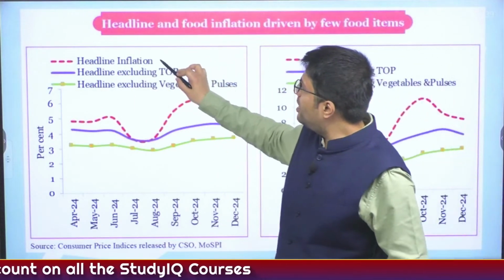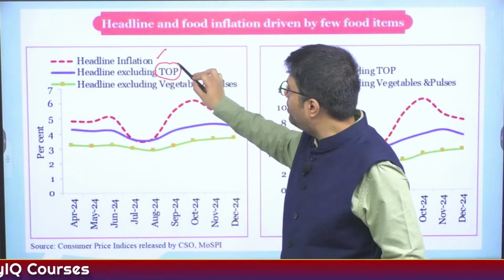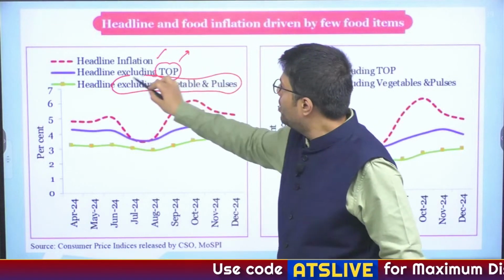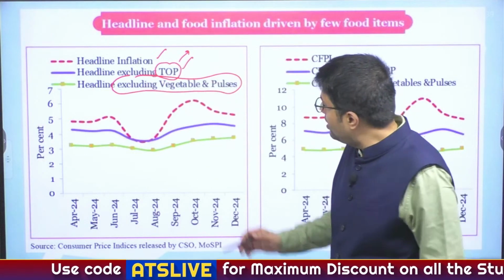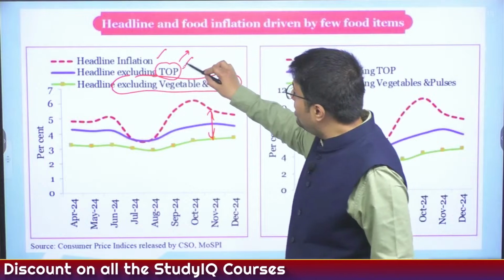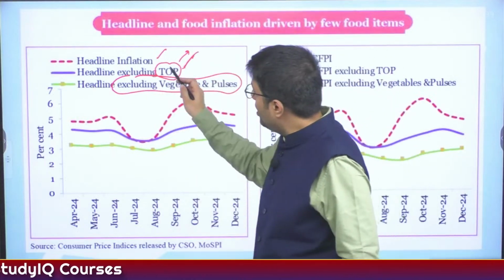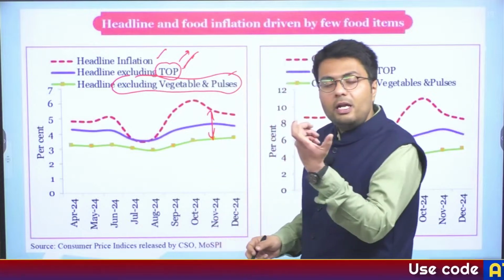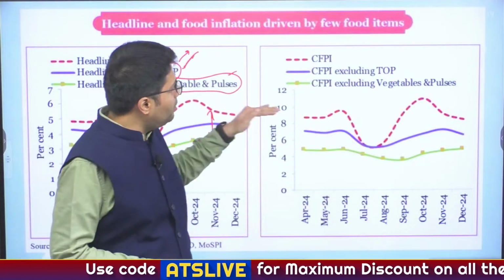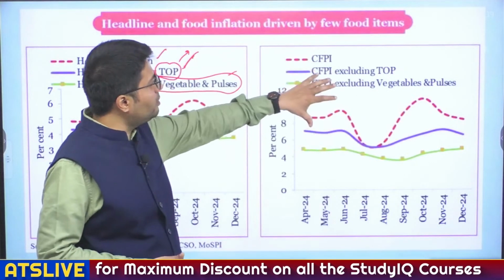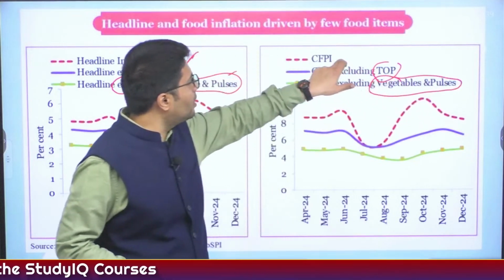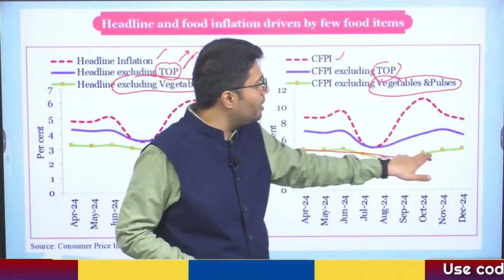So let us understand this from this discussion. If you deduct the prices of top, that is tomato, onions and potato, as well as if you exclude vegetables and pulses, all of which had high inflation in the past 1 year, you will see that the inflation drops to a much lower level. So this highlights that there was an increase in prices of vegetables as well as pulses, particularly tomatoes, onion and potatoes, which contributed to inflation in India in the past 1 year. And this also highlights the consumer food price index. If you exclude top and vegetables and pulses from India's consumer price index, it is at a much more comfortable level here. Understood?